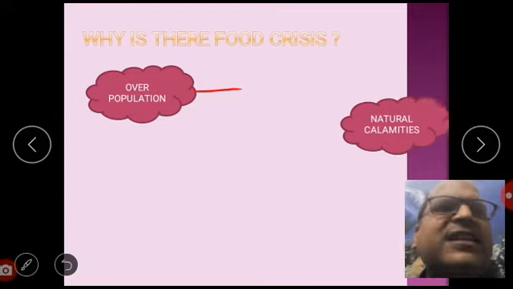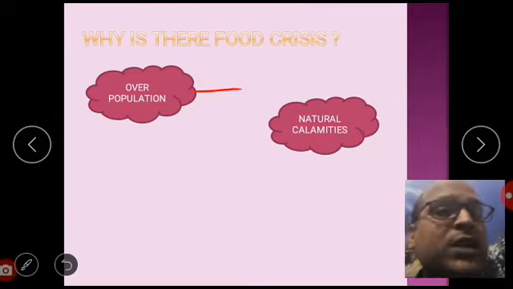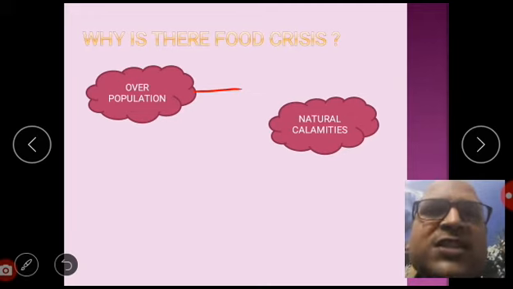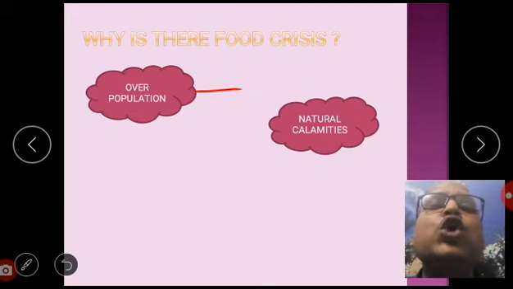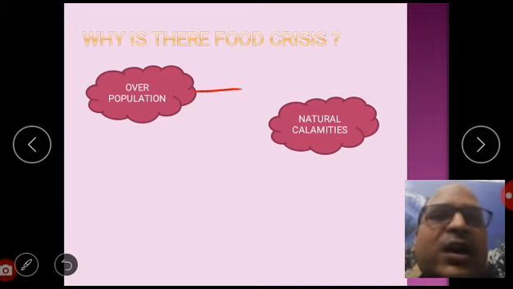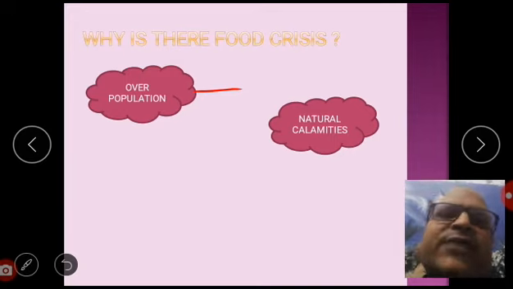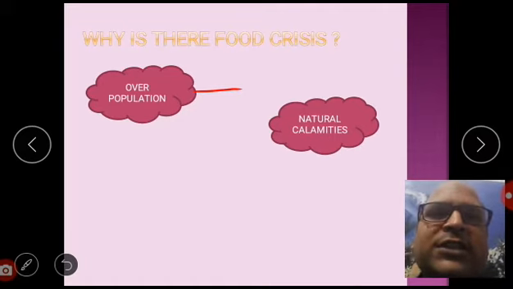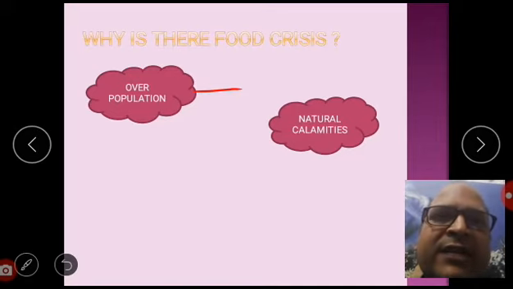Dear student, another reason is natural calamity. Nowadays, you are locked in your homes because of a natural calamity named Corona, that is COVID-19. COVID-19 is a virus. We saw such epidemic situations during the Spanish flu and during H5N1, or I should say avian influenza. Such epidemics, or drought, or somewhere over-precipitation, or tsunami and so on, are the natural calamities which are also behind the food crisis.